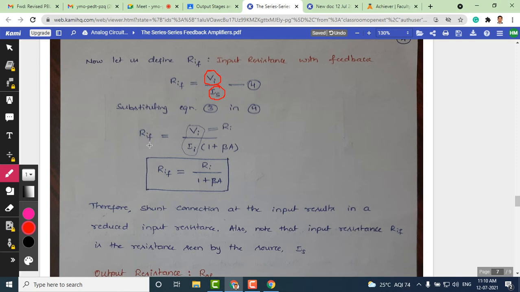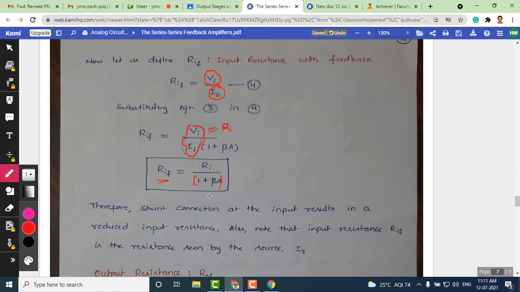resulting equation. RIF equals Vi, written as it is, and in place of Is we have Ia into 1 plus beta A. And see here there is a ratio of Vi by Ia that can be written as Ri. Okay, Ri is nothing but the input resistance without feedback. So therefore we got a final expression as RIF equals Ri divided by 1 plus beta A.